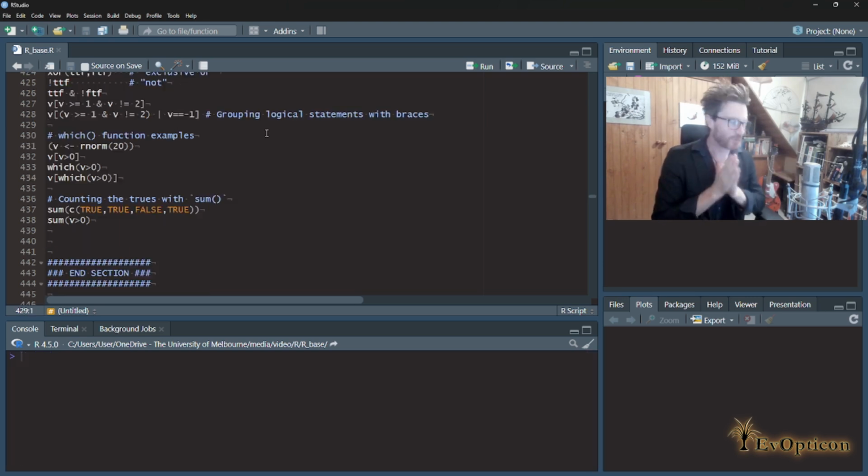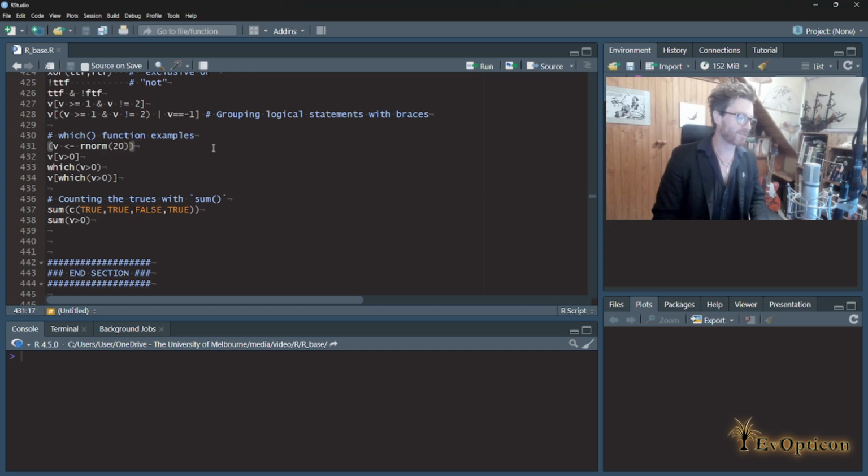Okay, so if you followed all that so far, then the last two examples will be a way of just winding down and adding two reasonably easy to understand concepts to what we know so far and really rounding out this topic of indexing and logical operations. So first we're going to do the which function, and this is how you jump between the two paradigms of indexing that we've seen so far. The one is where you give it numbers and the numbers correspond to elements of the vector that you're choosing, and the other is where you give it those logical vectors and it uses them to select the elements.